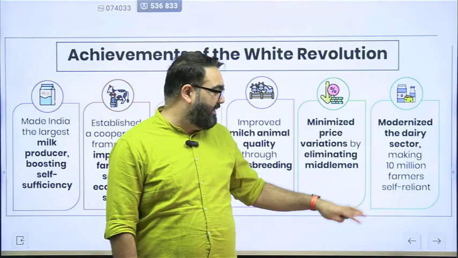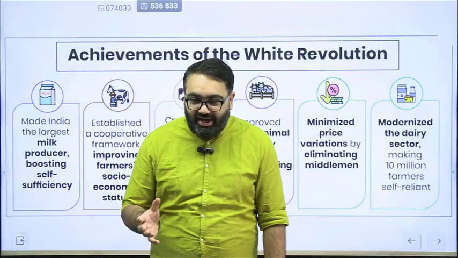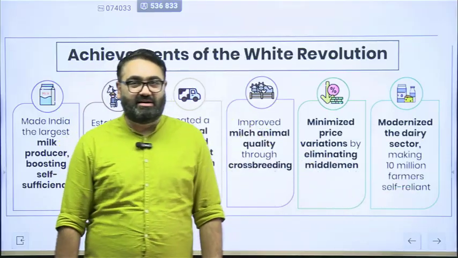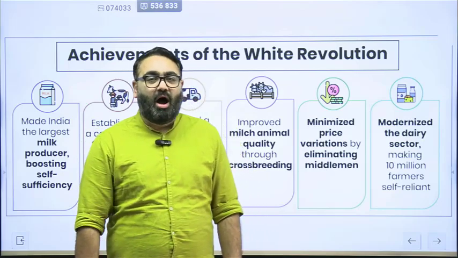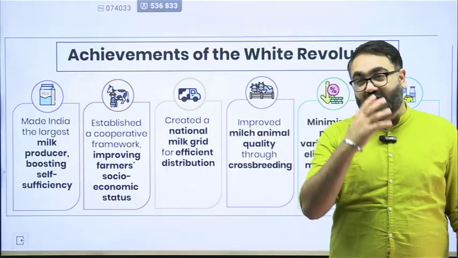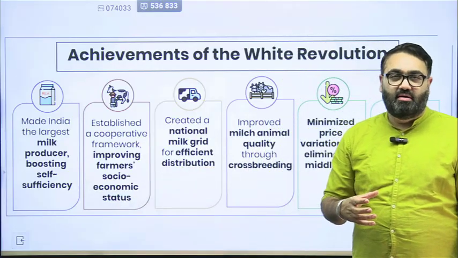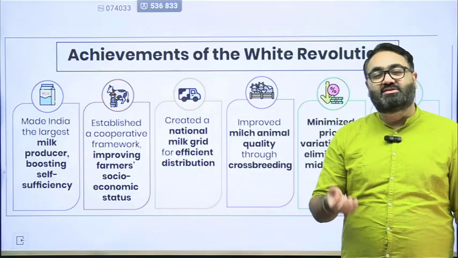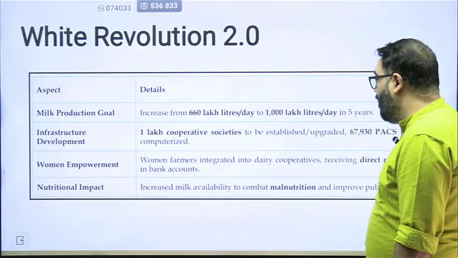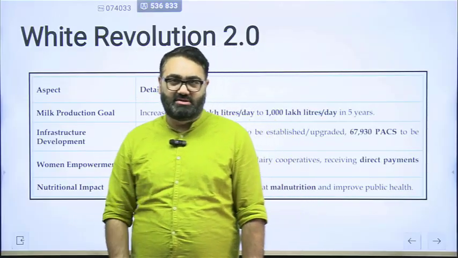We have minimized the price variations. It is the farmers who are getting the benefit straight away, rather than a middleman coming in and earning the money. It has also modernized the dairy sector. Just a few months back, Amul also signed a contract with an American company to start selling dairy products in America as well, which is a huge achievement. Again, at the end of the day, it's just a cooperative started by farmers, and even today it has lakhs of farmers working together. For such a cooperative to have such great outcomes is a big, big thing for us.